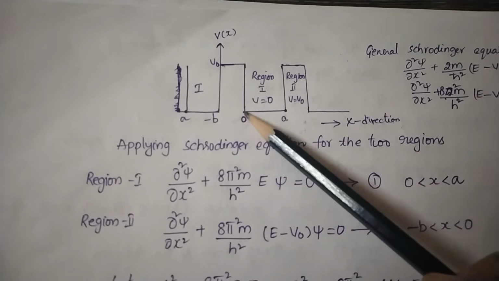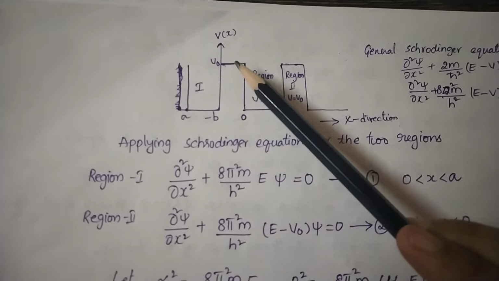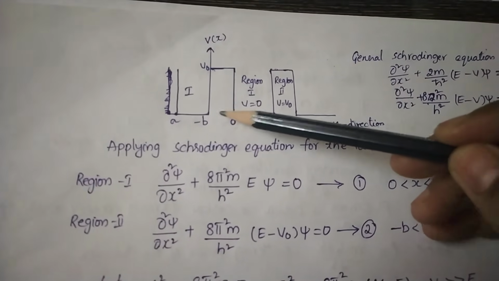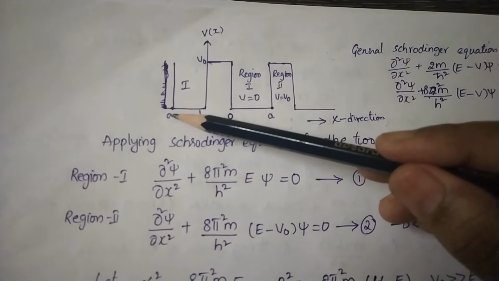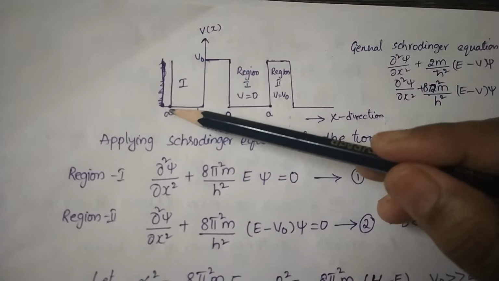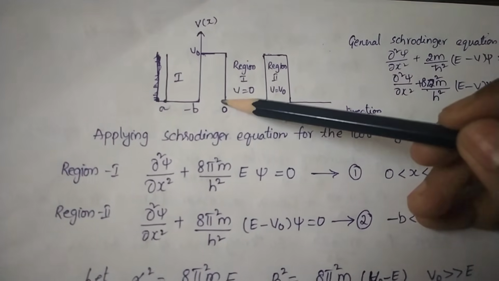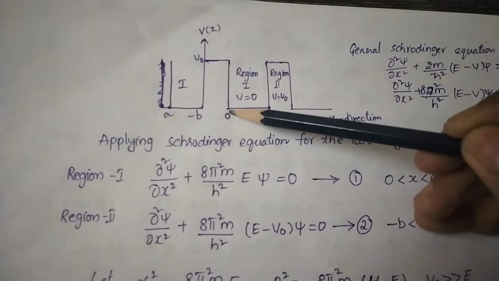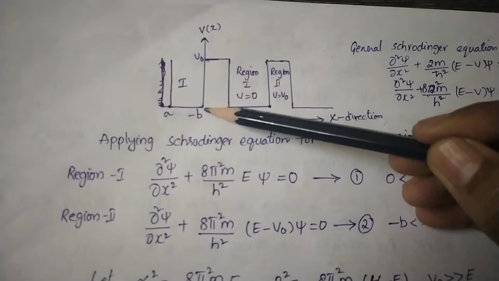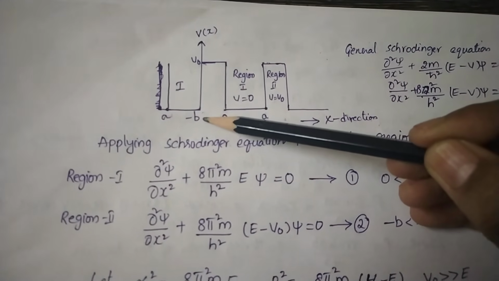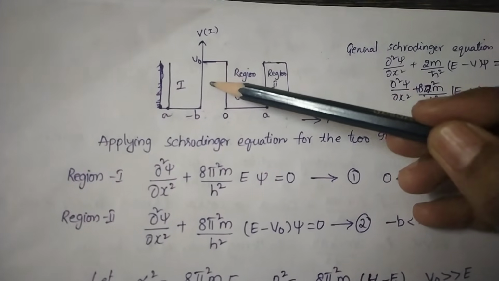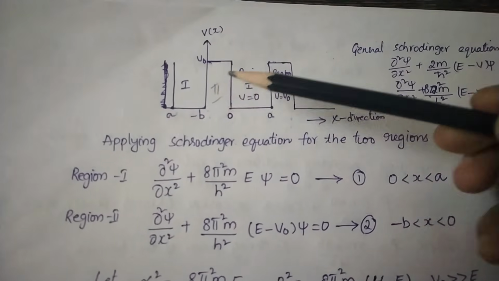In the second region the potential is maximum. If this is the next lattice point, to the left of the x direction, this becomes minus b. At 0 the potential is 0, and in between the lattice points, at minus b, the potential is maximum, V0. I call this region 2.